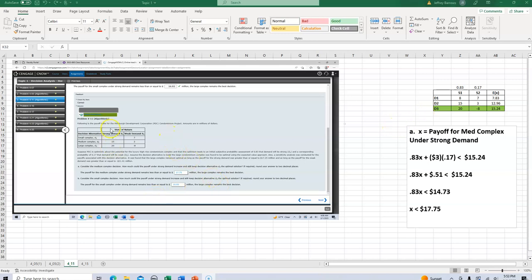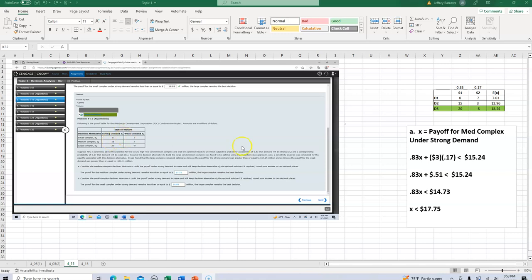So the first thing we're going to recognize as you go through the reading is this table that gives information about the small, medium, and large complex. I should have mentioned this up front: I'm assuming this is probably millions of dollars, based on some of these other values they're talking about. So we'll assume the values in the table, for example for the small complex under strong demand, will have a profit of $8 million, and so on and so forth.